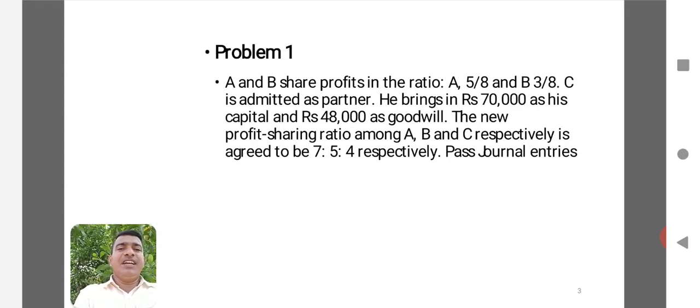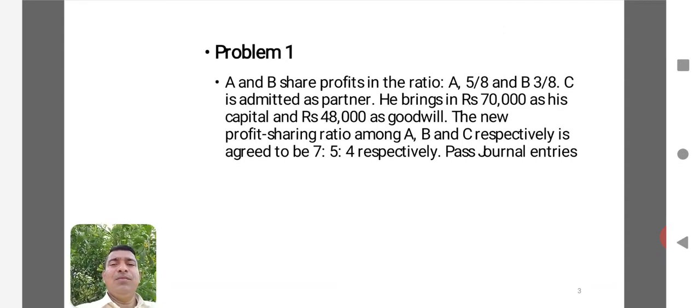C is admitted as partner. He brings in 70,000 as his capital and 48,000 as his goodwill. Here you see, the C who is admitted is going to bring both capital as well as goodwill. The new profit sharing ratio of A, B and C respectively is agreed to be 7:5:4. Here the new profit sharing ratio is given and you need to pass journal entries having effect of recording the goodwill in the partnership firm.